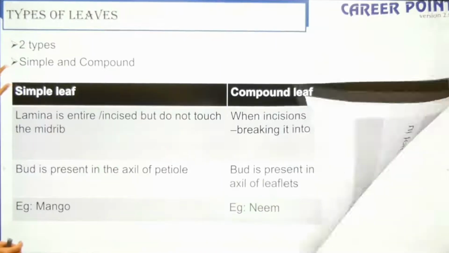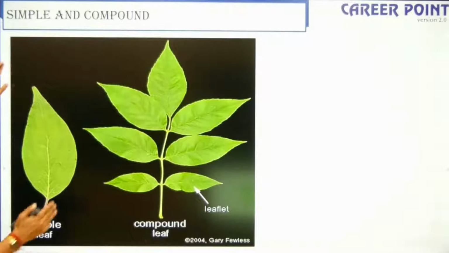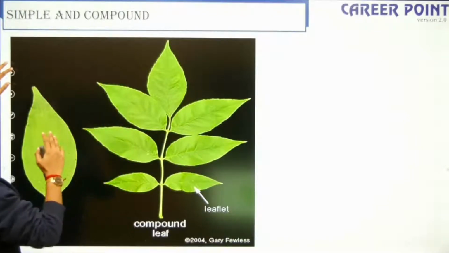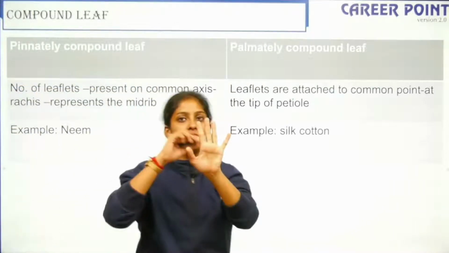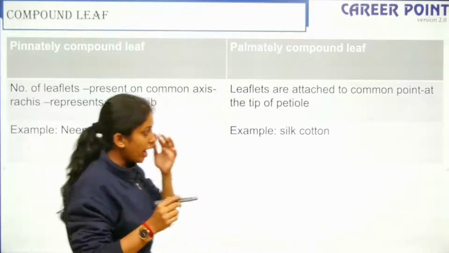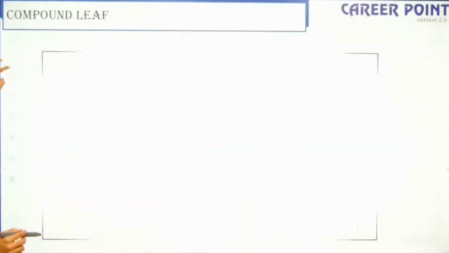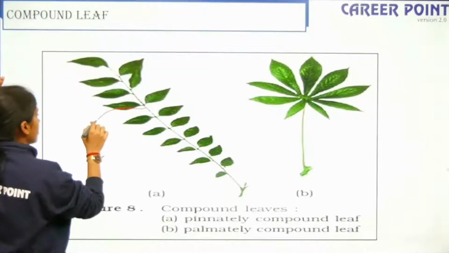So types of leaves, you have two types of leaves, the simple and the compound leaf. So the main axis is not disturbed in a simple leaf, whereas it is disturbed in a compound leaf. There are two types of compound leaves, pinnately compound and palmately compound. So palmately compound is understood, it is in the shape of your palm, right? So what is a pinnately compound leaf? So you have one common axis, right? So this common axis is called the rachis.